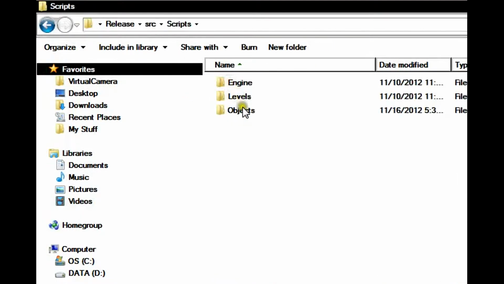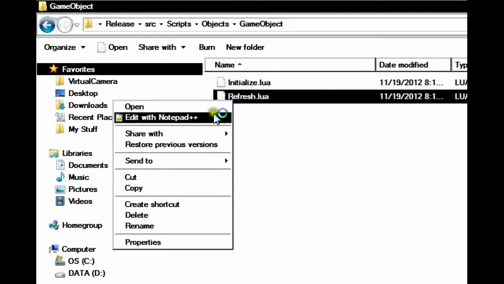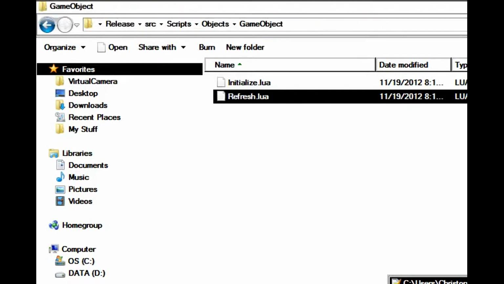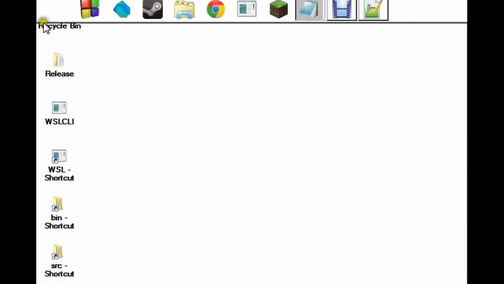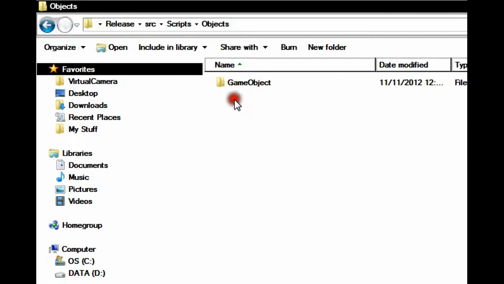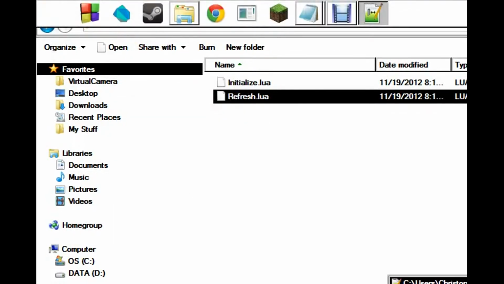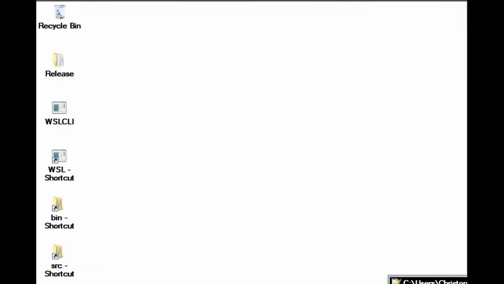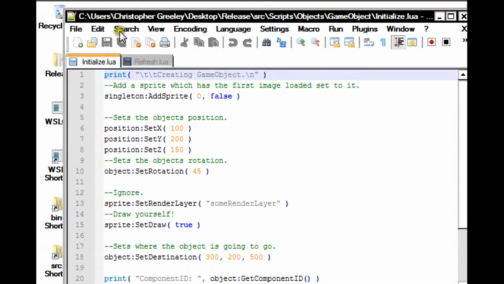I'm going to go into my scripts here real quickly. Let's edit these two. Let's go back in. Alright, so let's take a look at our initialize script for a game object.